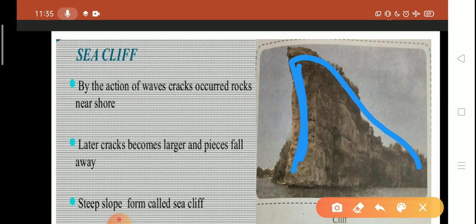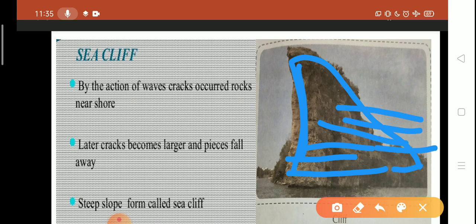A cliff has a steep slope facing the sea. In the beginning, the sea waves cut a groove in the rock at the sea level. First, this cuts the groove at the sea level, and then, with the passage of time, the groove keeps on widening.